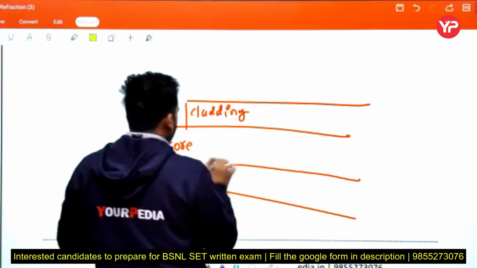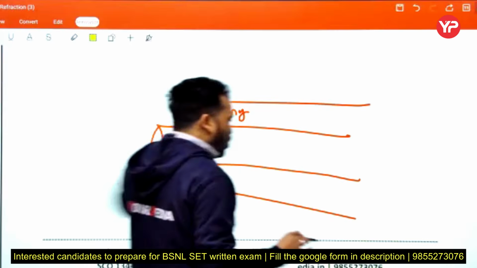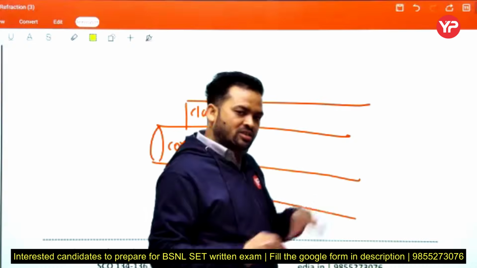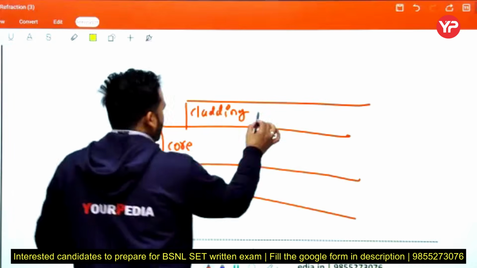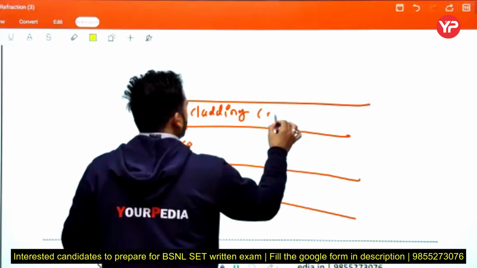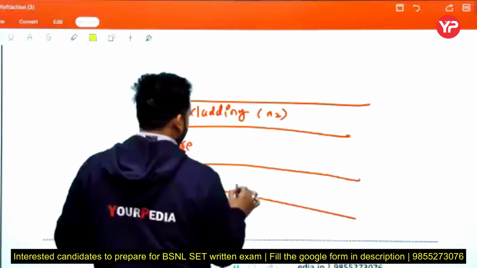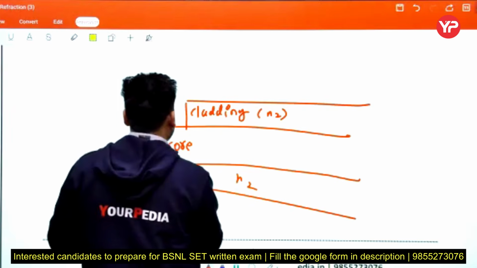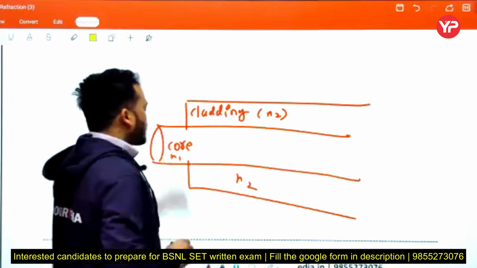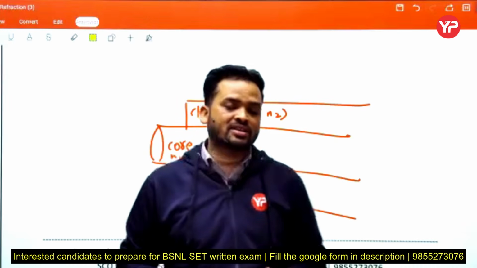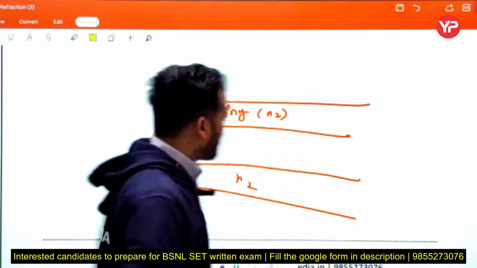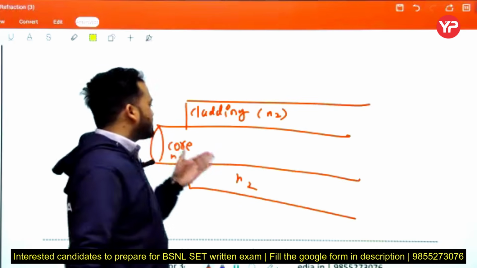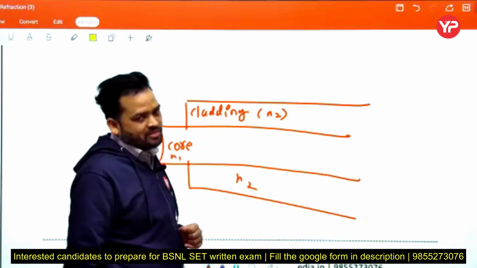Light travels only in the core. Here the refractive index is n2, because this is also cladding, and this is the core having refractive index n1. The core has a higher refractive index compared to the cladding, which means the core is the denser and the cladding is the rarer medium.